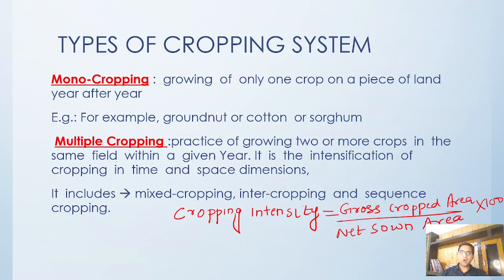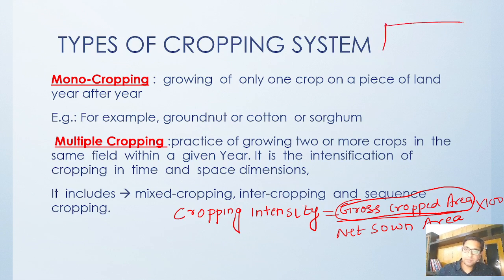Now what is the meaning of this cropping intensity? Whenever we say cropping intensity, what is this gross cropped area? Gross cropped area is the total area sown once as well as more than once in a particular year. That means when a crop is sown on a piece of land twice, it is counted as twice.